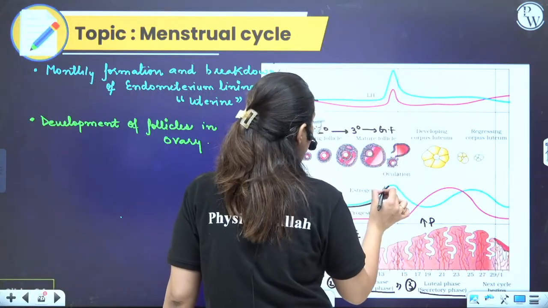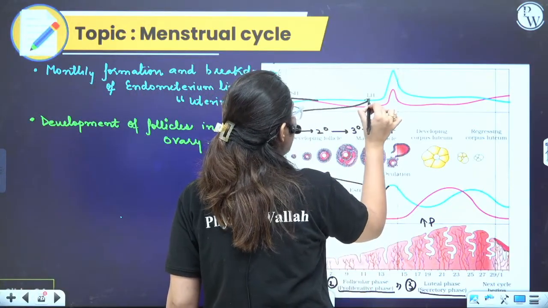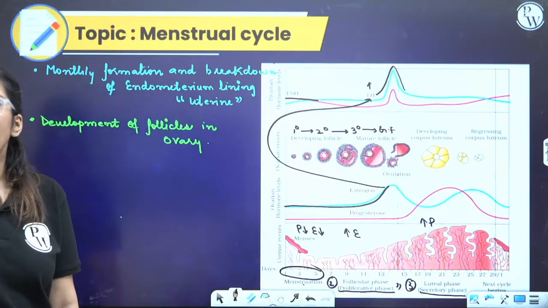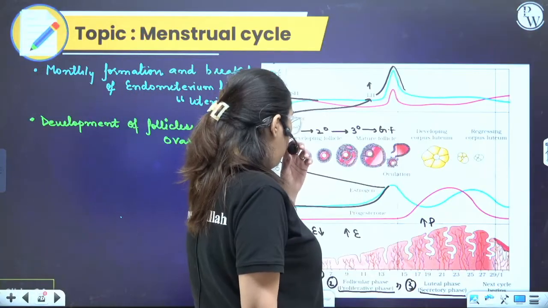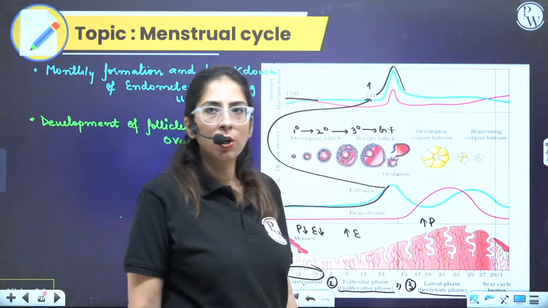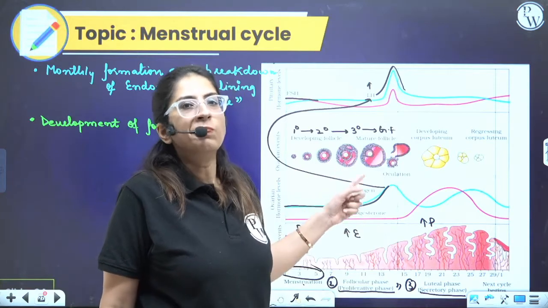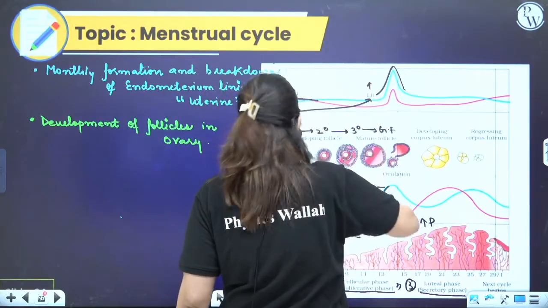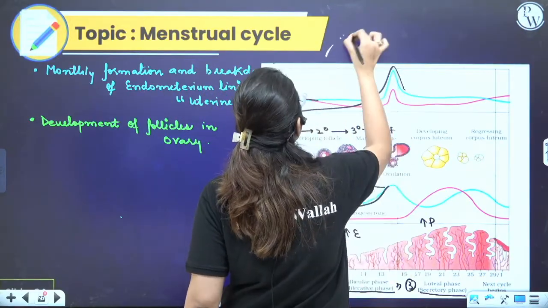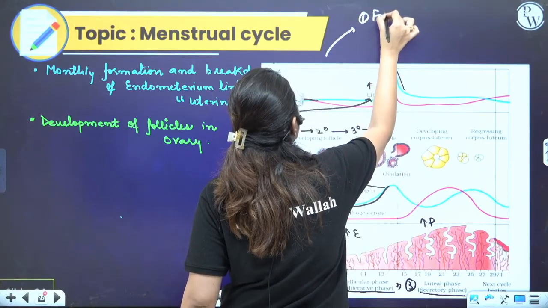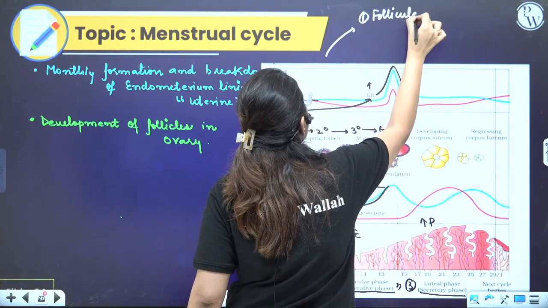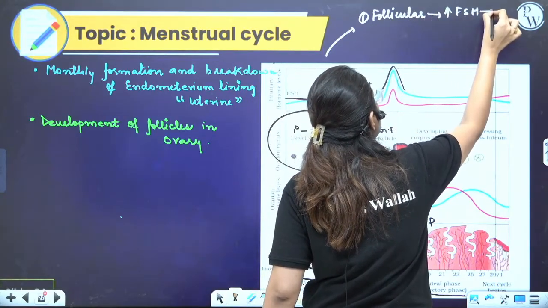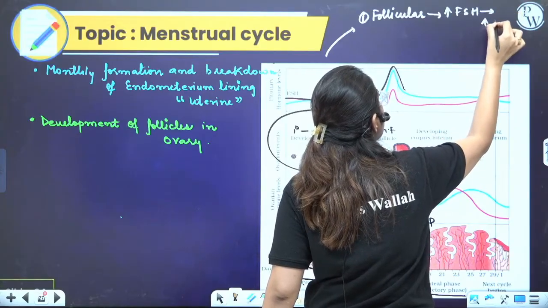Estrogen will cause LH to increase, so there will be an LH surge. This will be termed ovulation. So the first stage in the ovary was the follicular phase. Here I am writing: first step in the ovary was the follicular phase. Increasing FSH will cause the development of the follicles, due to which the estrogen level increases.